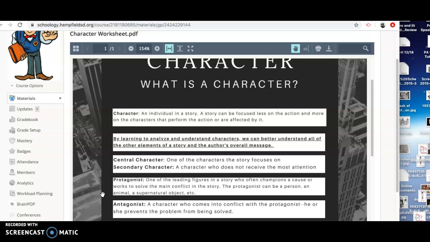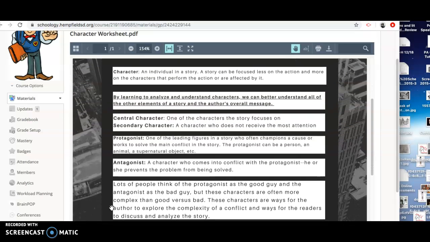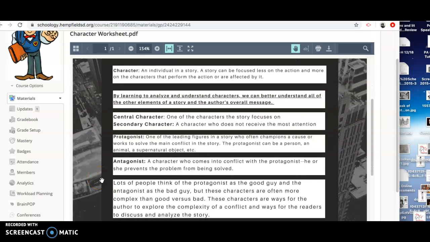So we think back to The Most Dangerous Game. Rainsford is our protagonist. General Zaroff is our antagonist. He is the one who prevents Rainsford from escaping, or tries to at least, and he is antagonizing him the whole time. One note, lots of people think that the protagonist is a good guy and the antagonist is the bad guy, but these characters are often more complex than just good versus bad. These characters are ways for the author to explore the complexity of a conflict and ways for the readers to discuss and analyze the story.